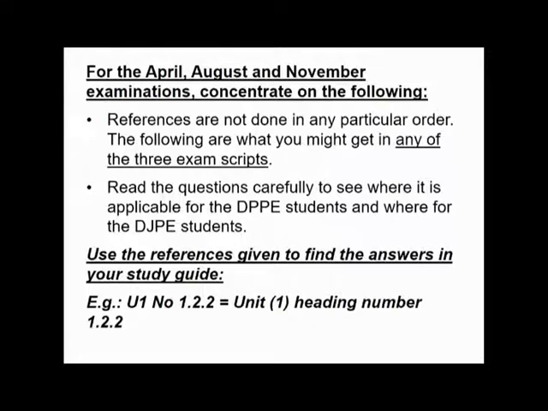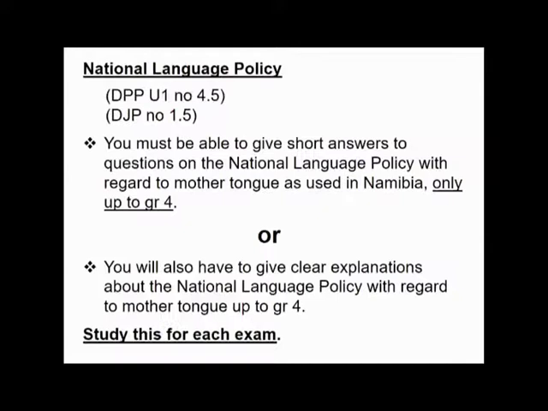Read the questions carefully to see where it is applicable for the DPPE students and where for the DJPE students. Use the references given to find the answers in your study guide. For example, U1 number 1.2.2 means Unit 1 heading number 1.2.2.